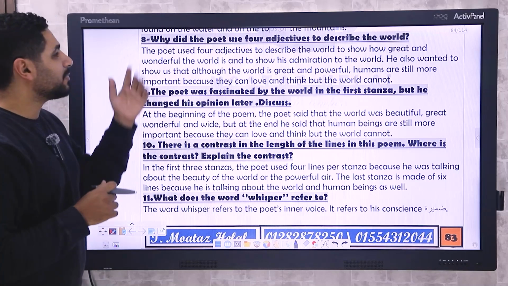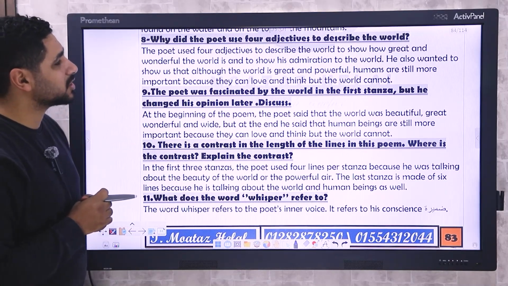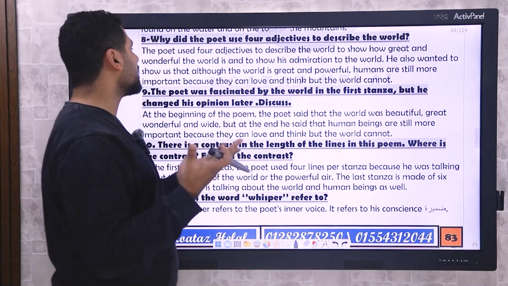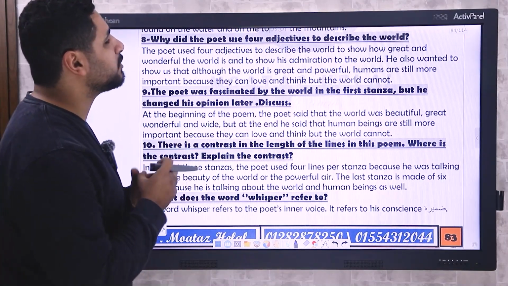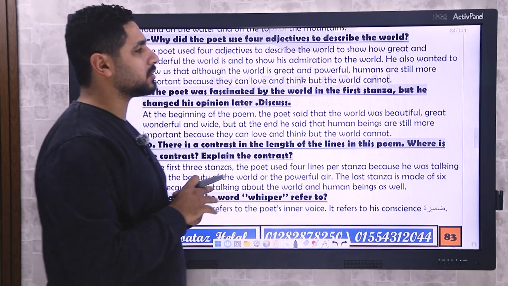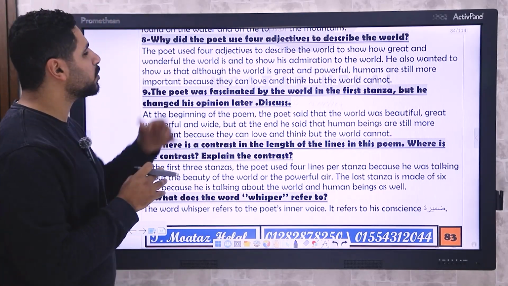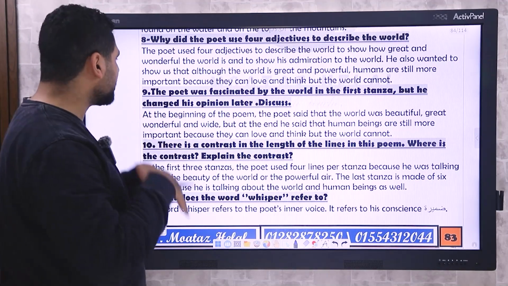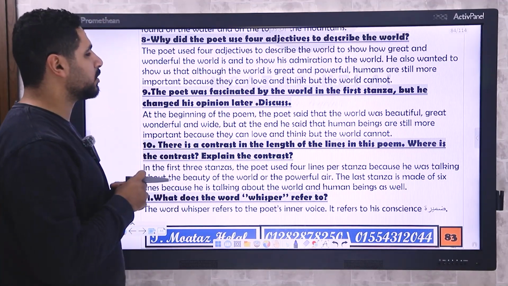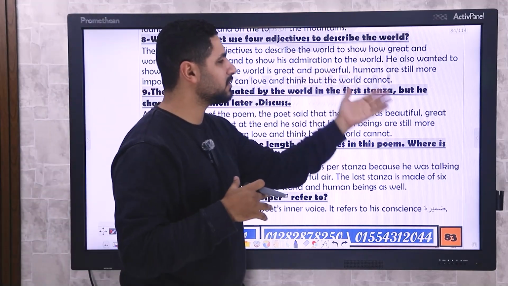So the poet used 4 different adjectives to describe the world to show how great and wonderful the world is, and to show his admiration, like his love, to the world. He also wanted to show us that although the world is great and powerful, humans are still more important because they can love and think, but the world cannot.